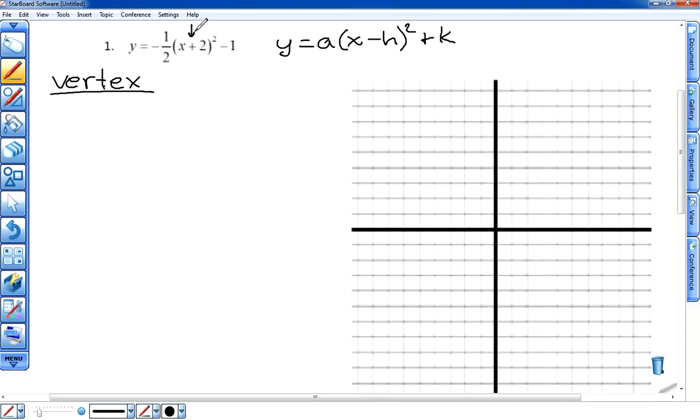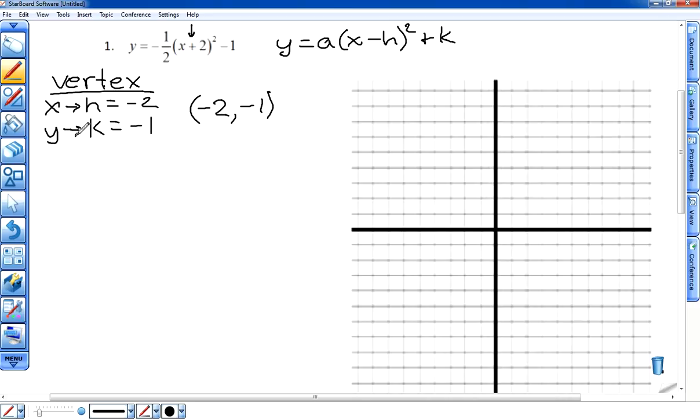So again, the tricky piece here is to understand that the h value is actually the opposite of whatever sign is in front of that h. So in our case, our h value is equal to -2, and our k value is equal to -1. This gives us the vertex coordinate point of (-2, -1). Reminding us that h is the x coordinate and k is the y coordinate of our vertex. So we have our vertex now, (-2, -1).